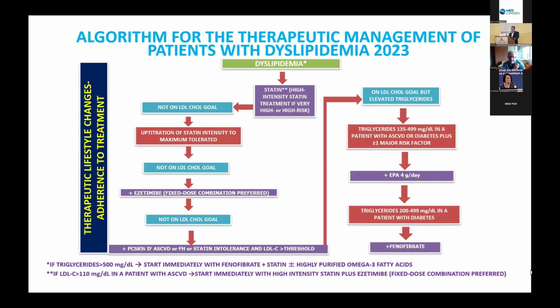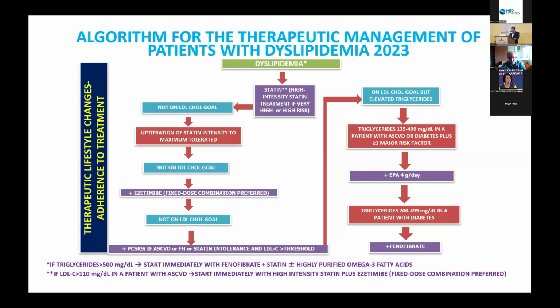And if the patient is not at goal, then ezetimibe should be added as a fixed dose combination. But we say here in the footnotes that if the patient has an LDL of about 110 and has established cardiovascular disease, then we should start immediately with a combination of high-intensity statin plus ezetimibe as a fixed dose combination, compared to waiting first for the statin and then the ezetimibe.